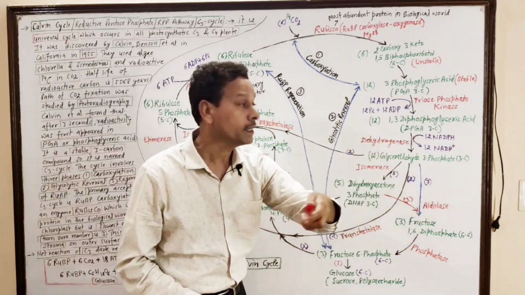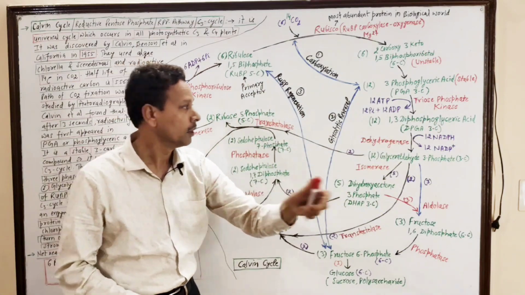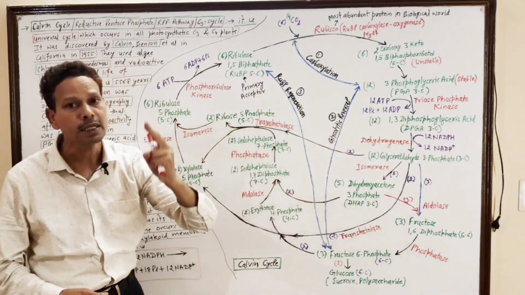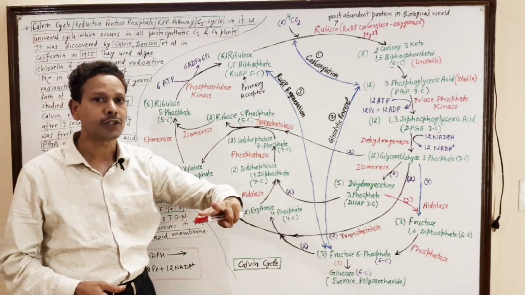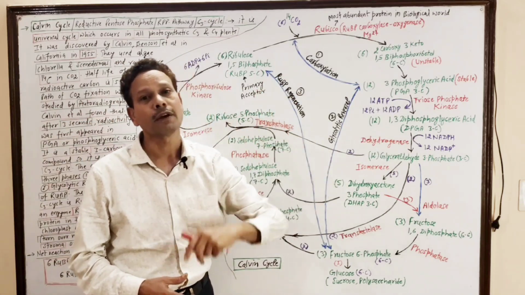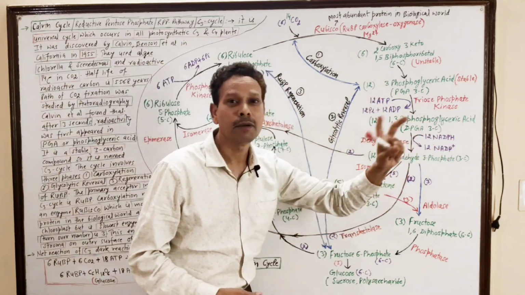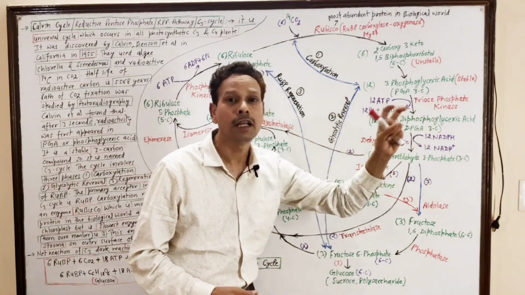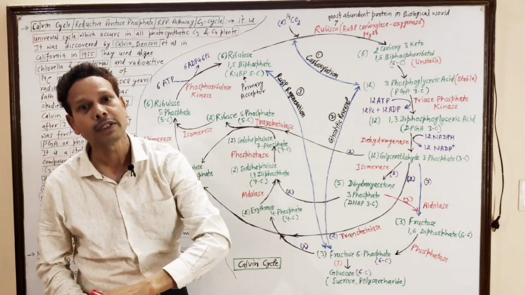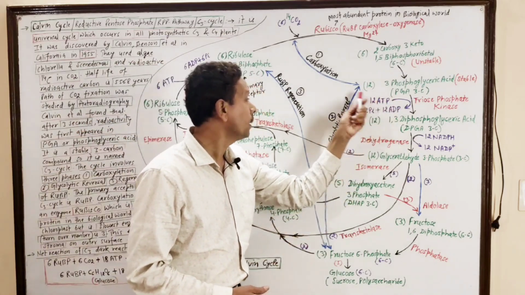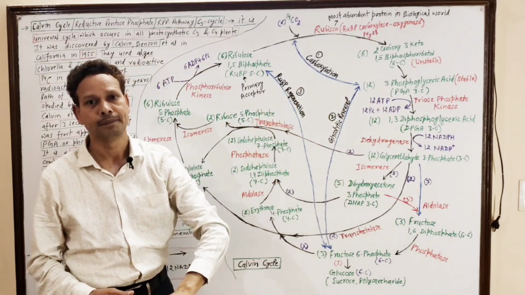And how many reducing agents? 12 NADPH. In non-cyclic photophosphorylation, 2 products are formed, one is ATP and another is NADPH. Both ATP and NADPH are our assimilatory power, and here 18 ATP and 12 NADPH are used